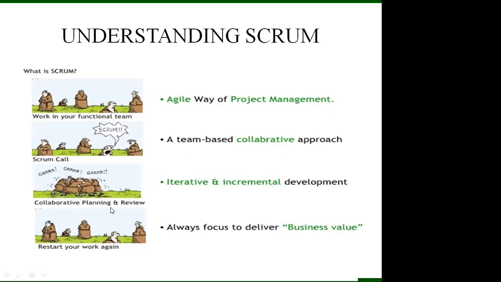In the third diagram, collaboration and planning, they use iterative and incremental development. So Scrum is iterative and incremental development. After incremental development, they restart their work, always focusing on delivering business value. This is Scrum. Okay, clear.